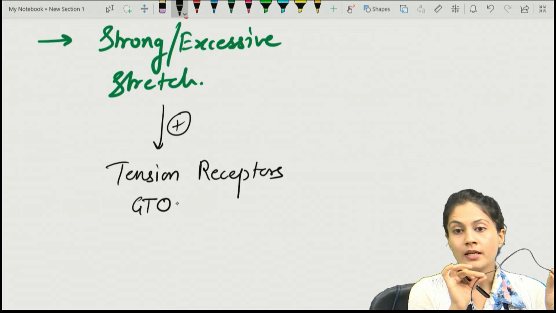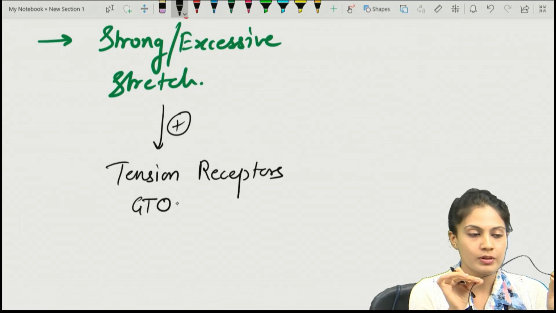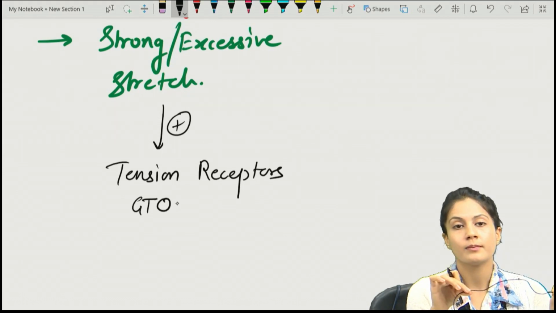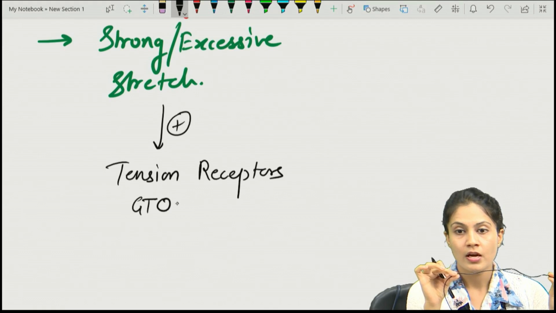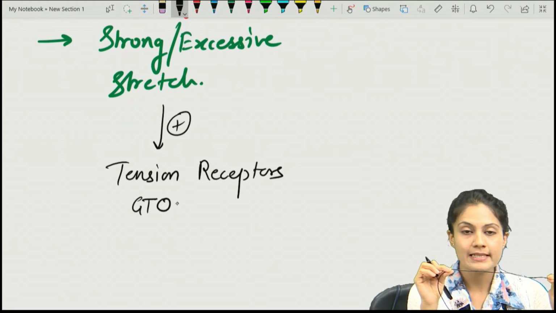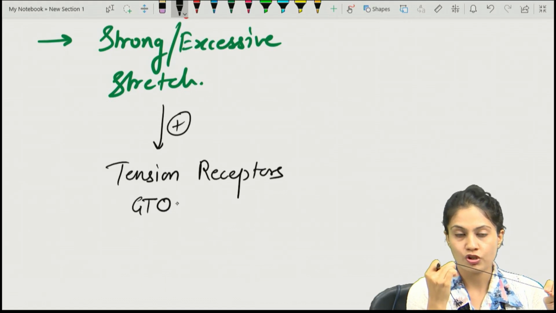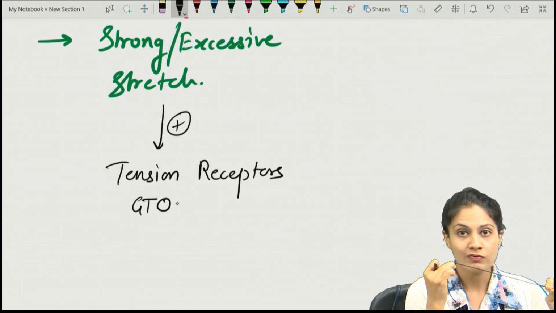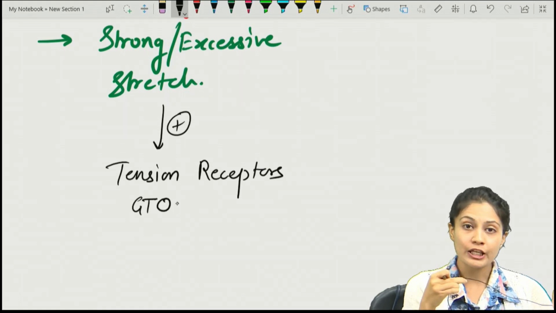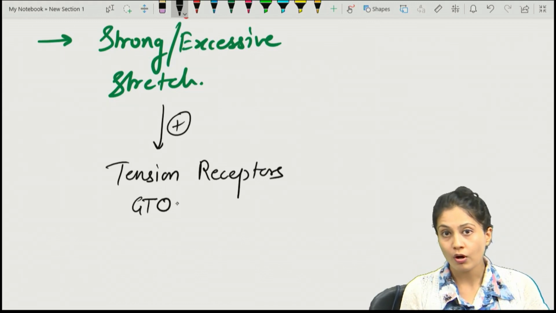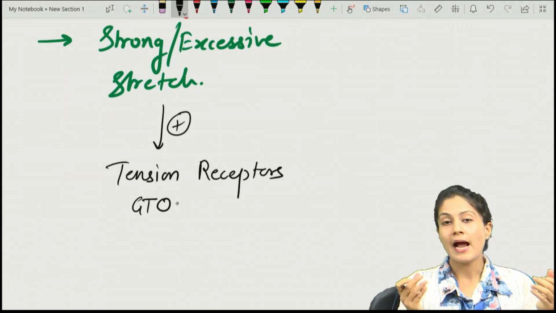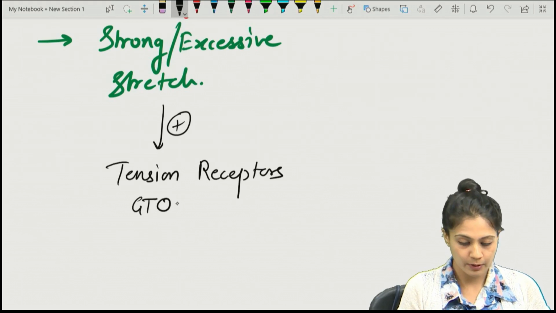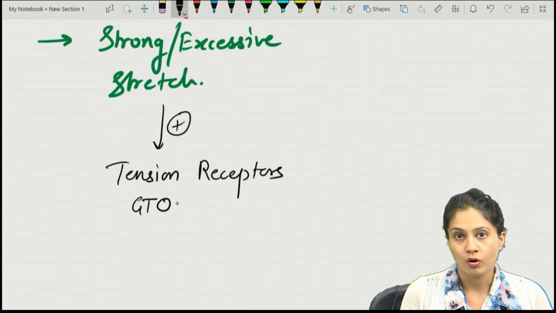The length will increase. Suppose this is the muscle fiber, and we give a stretch. What happens in the initial stage? See, the length is increasing. If I give a strong stretch, now what is happening? The length will not increase, the tension in turn will increase. And if the tension continues to increase and the muscle tries to contract and oppose it, what will happen? The muscle fiber will end up in rupture.